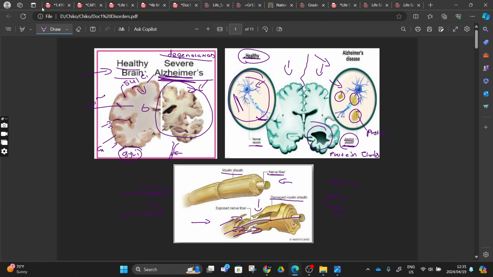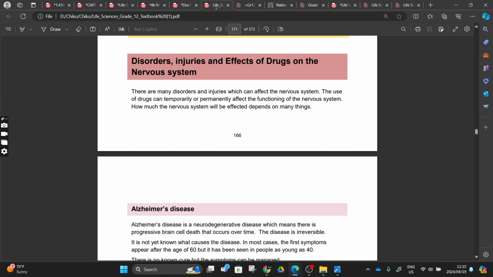So we move on. We go to our textbook. We are done with this one. You'll agree with me that we are done. Then today, as we agreed, we are going to do disorders. So let's do disorders. Know those. And then here, let's come to our notes, and the important information that we can take out, placing everything in an orderly way.